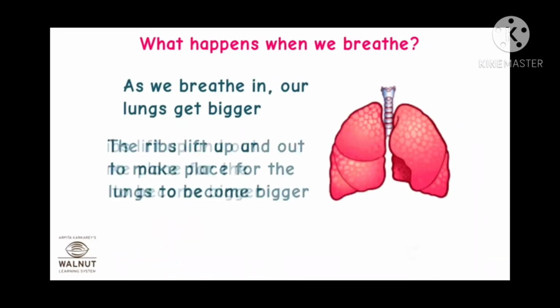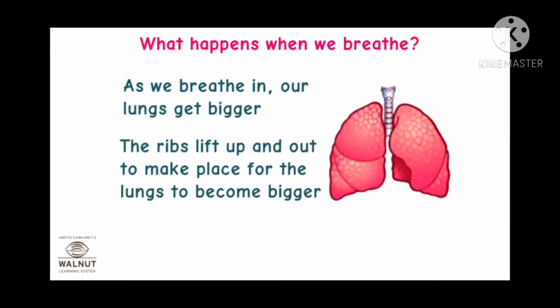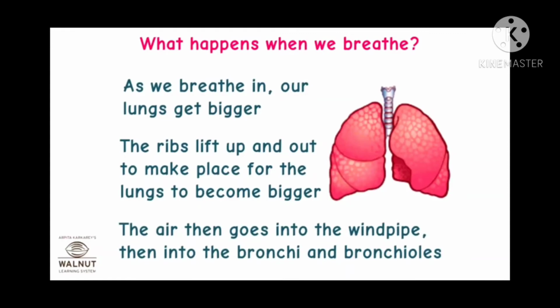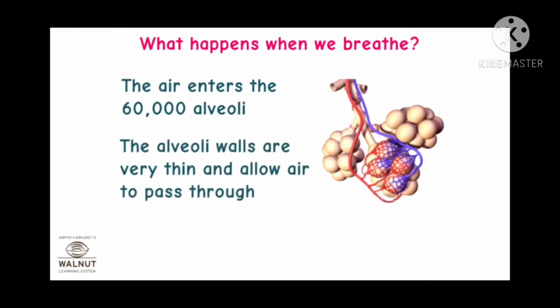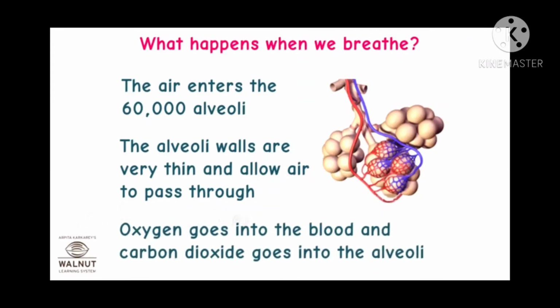As we breathe in, our lungs get bigger. The ribs lift up and out to make place for the lungs to become bigger. The air then goes into the windpipe, then into the bronchi, and then to the bronchioles. The air enters the 60,000 alveoli. The alveoli walls are very thin and allow air to pass through. Oxygen goes into the blood and carbon dioxide goes into the alveoli.